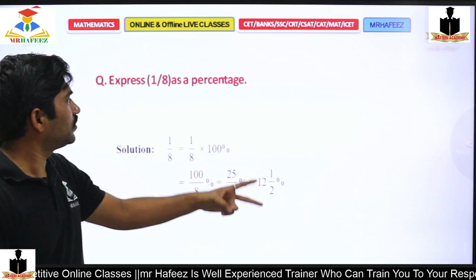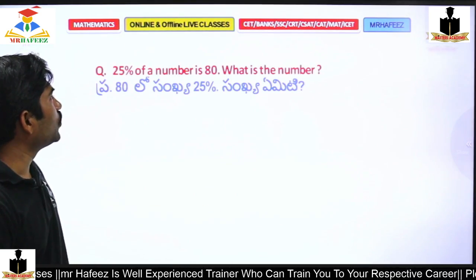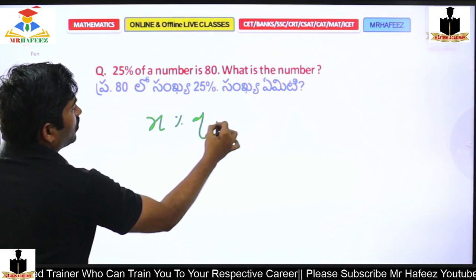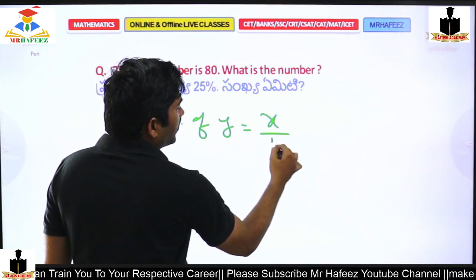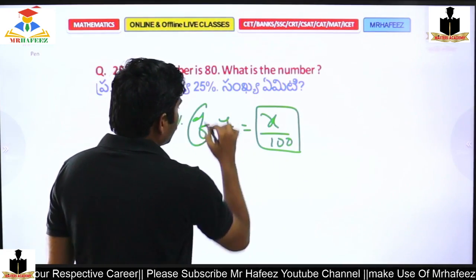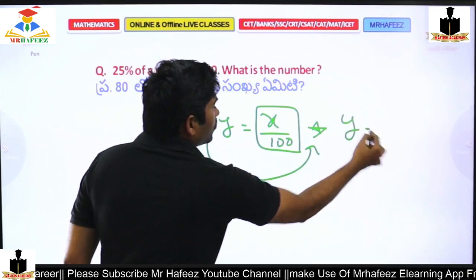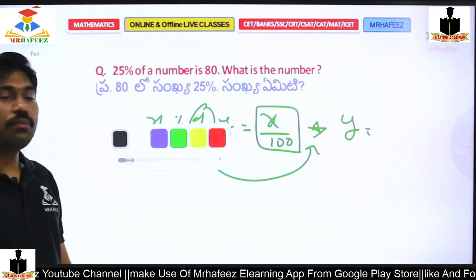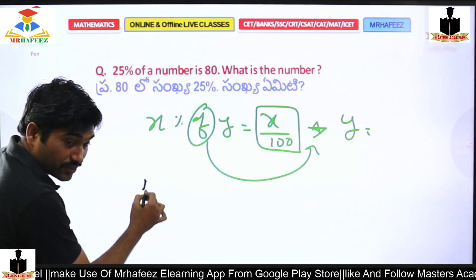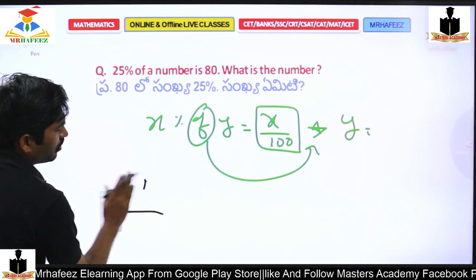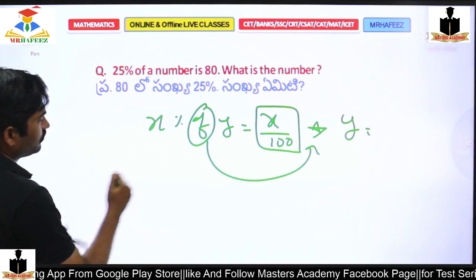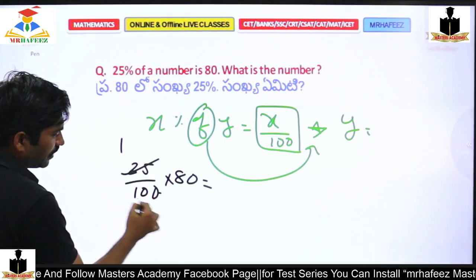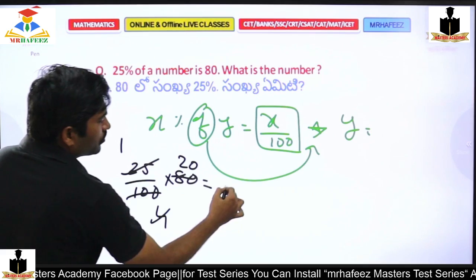Yeah, good. So this is the answer, right? Now, 25% of x percent of y. What is x percent of y? X percent means x by 100, of means multiply, y. So x by 100 into y. Here it is 25% of a number 80. So 25 by 100 into 80. 25 ones, 25 fours, 4 ones, 4 20 times. So the answer is 20.